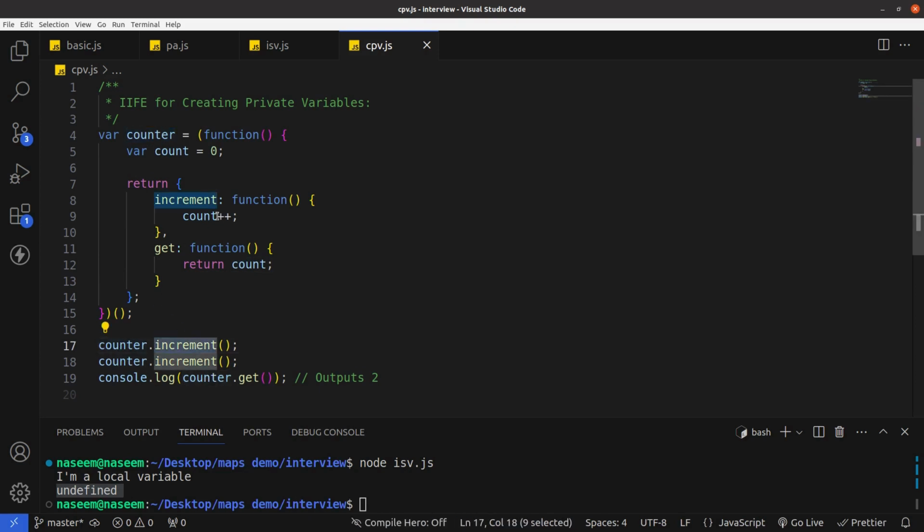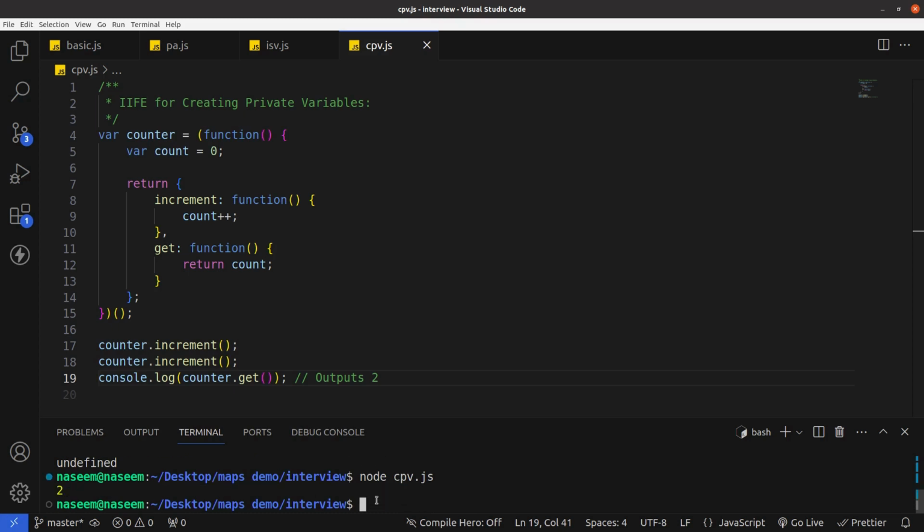The value of count is increased by 1, and the second one will get the count value. We have incremented the value of count by 1 here and by 1 here, so the output will be 2. So let's run this code. Node cpv.js, and the output is 2.